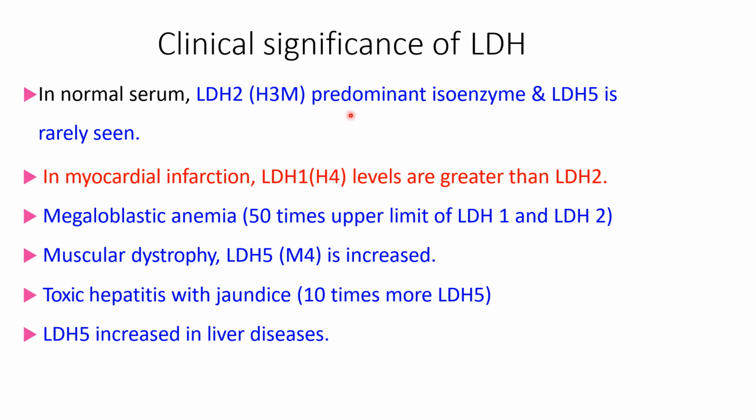LDH2 is predominant in normal serum and LDH5 is very less in normal serum. But in myocardial infarction, LDH1 is greater than LDH2. So this is called as flipped pattern in myocardial infarction. And in liver diseases, LDH5 is increased. Then it is also increased in toxic hepatitis with jaundice. LDH5 is increased. In muscular dystrophy also LDH5 is increased. And in megaloblastic anemia, here LDH1 and 2 both are increased.